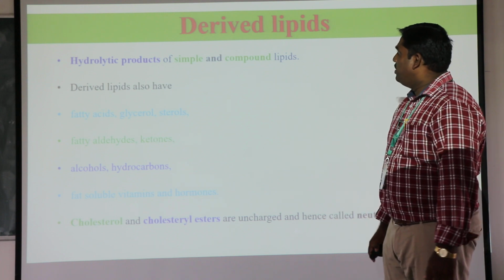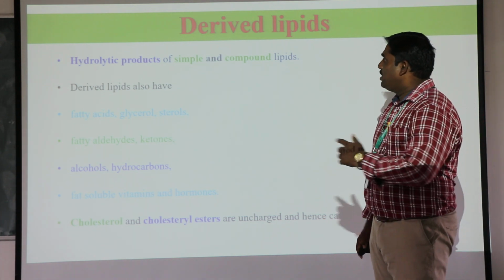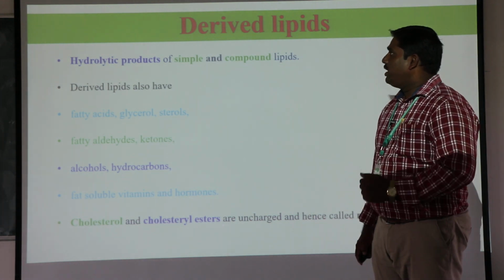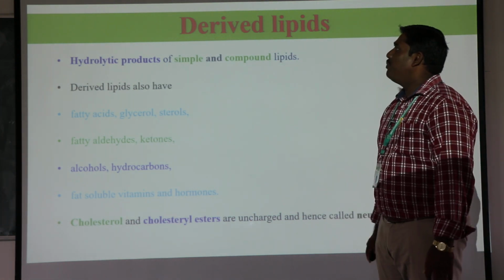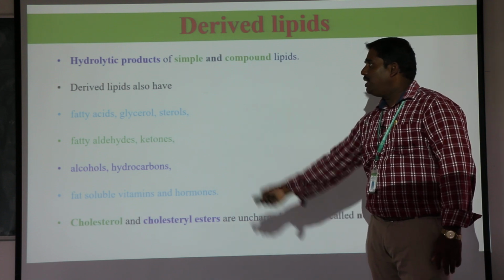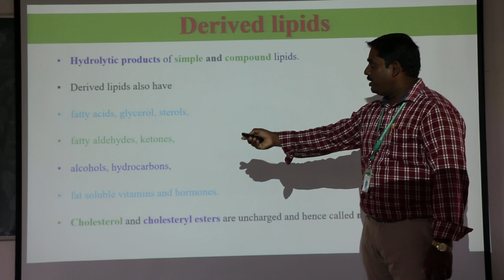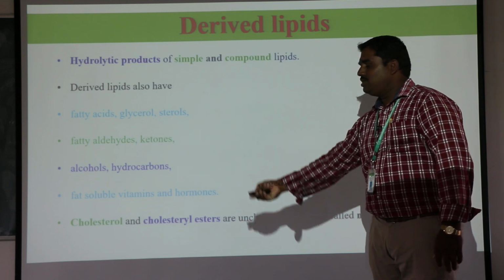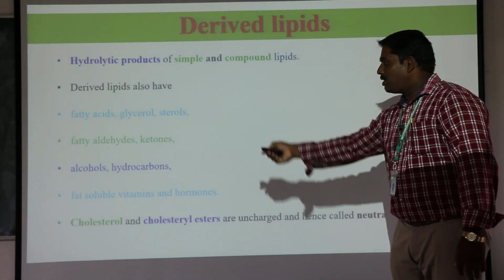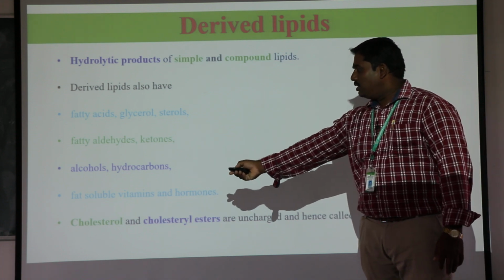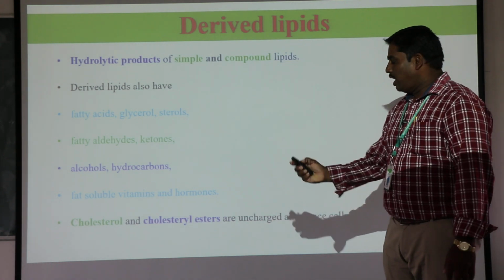And the last one is derived lipids. Derived lipids are very important. How do we obtain derived lipids? They are hydrolytic products of simple and compound lipids. These include compounds like fatty acids, glycerol, sterols, fatty aldehydes, ketones and so on. These are very important components of derived lipids. One more is cholesterol. Cholesterol is also a derived lipid.